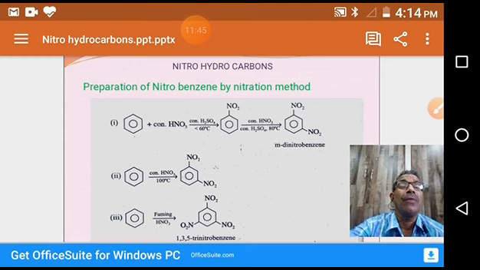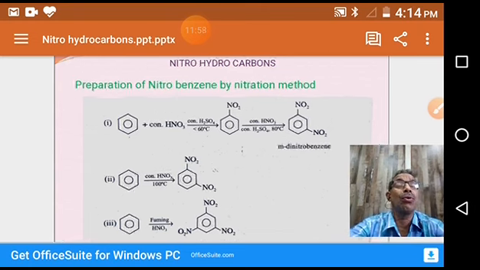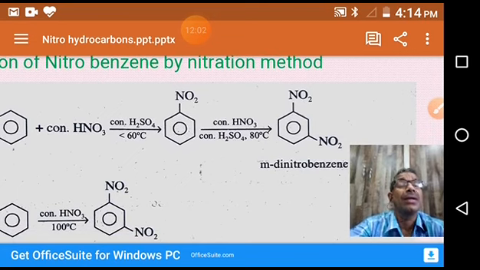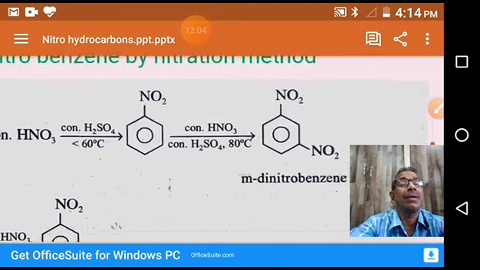As we know, when benzene reacts with the nitration mixture at below 60 degrees centigrade, we get nitrobenzene. This is the nitration method. So if the reaction temperature is increased to more than 60, what happens? One more reaction takes place, giving metadinitrobenzene.